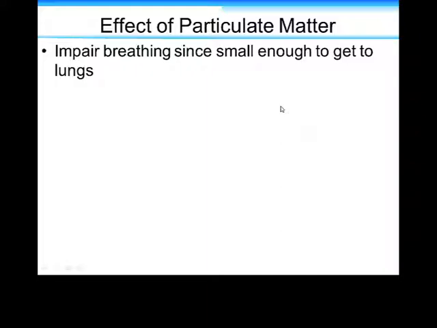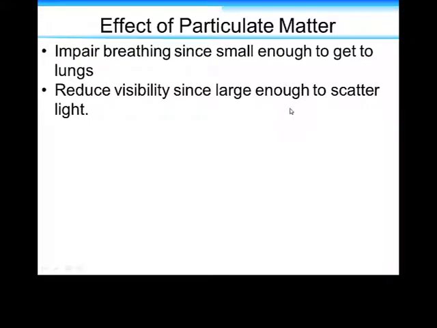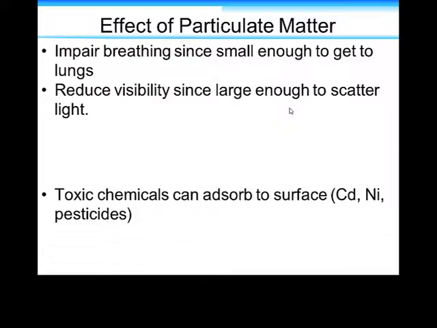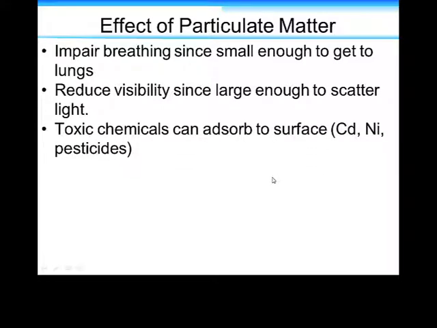And if it's a particular size, like the 2.5 micrometer, it can impair your breathing. Both sizes can reduce visibility because they scatter light. You can also get, wonderfully enough, toxic chemicals, heavy metals like cadmium and nickel, or even organic molecules like pesticides from the ground, the side of the road, absorbed or stuck to this particulate matter, and then kicked up into the atmosphere and inhaled by all of us.